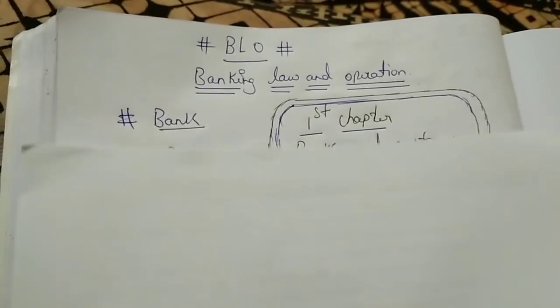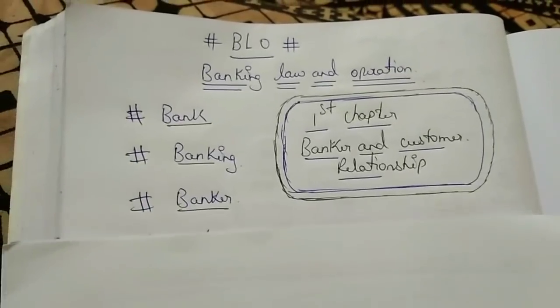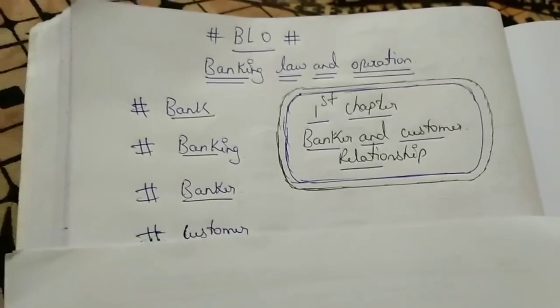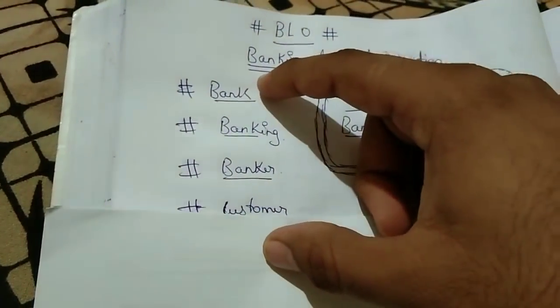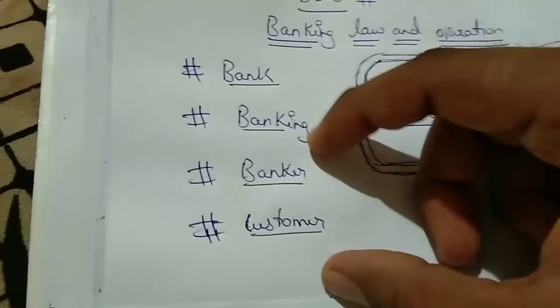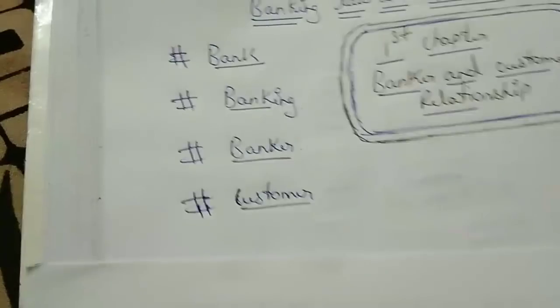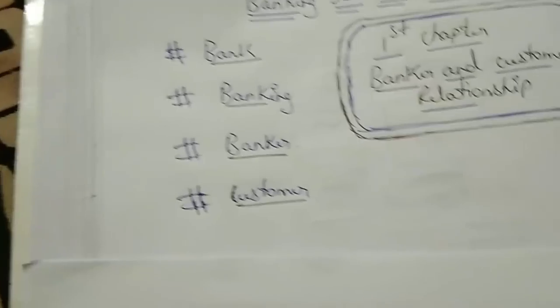Here, we will learn the first chapter, which is Banker and Customer Relationship. So first, what we have here are 4 points. We have to see these 4 points first: Bank, banking, banker and customer. So guys, here we will learn these 4 points first.